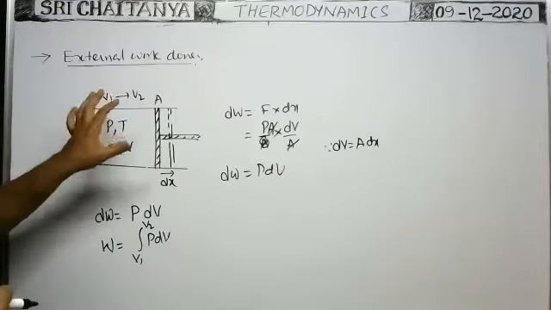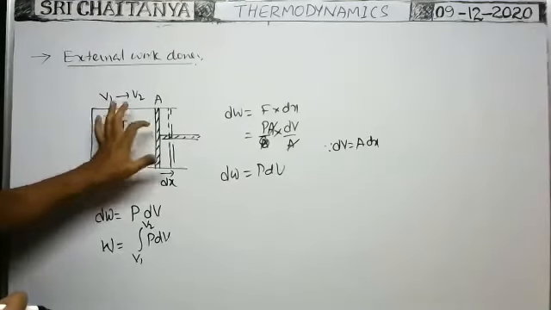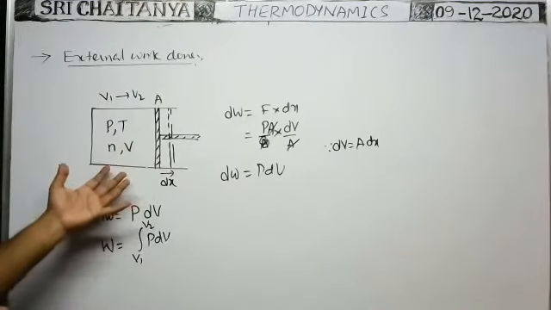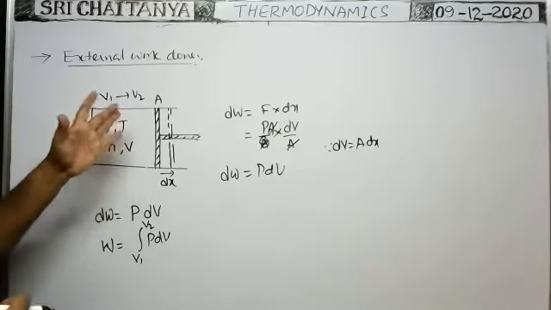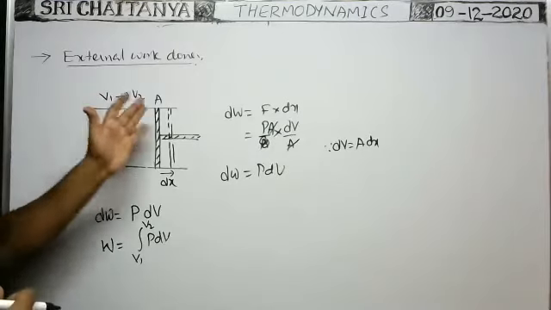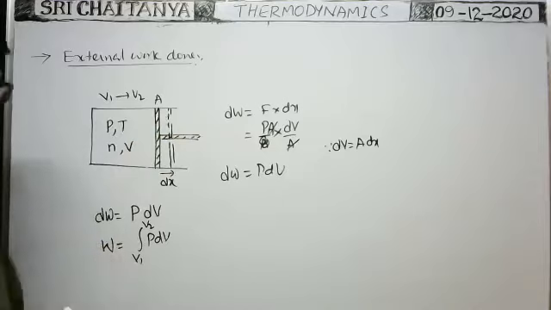Hence, work is done by the surroundings on the system, or by the piston on the system. That is also called external work done. So when the gas is compressed, work done by the surroundings on the system is negative. When the gas is expanded, the work is done by the system on the surroundings. Such work done is positive.